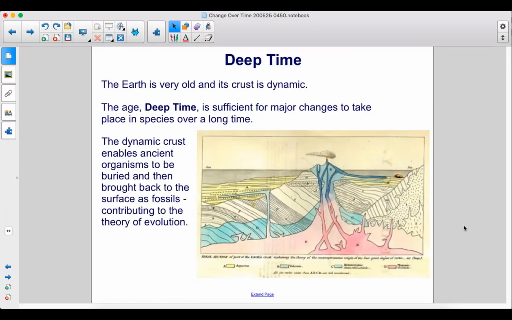The Earth is very old and its crust is dynamic. The age, deep time, is sufficient for major changes to take place in species over a long time. The dynamic crust enables ancient organisms to be buried and then brought back to the surface as fossils, contributing to the theory of evolution.